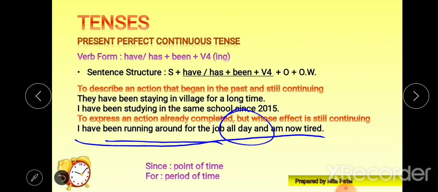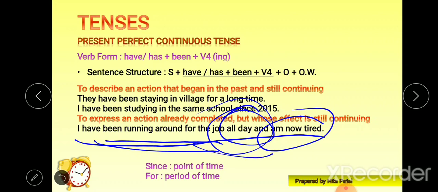So that means the speaker has visited many companies and institutions where he wants to apply for a job, and he was running around for the job, and the whole day he or she worked for it, and now the speaker is tired. So the effect of this past action is still continuing. The whole day he worked very hard, and that's the reason the effect is given there.